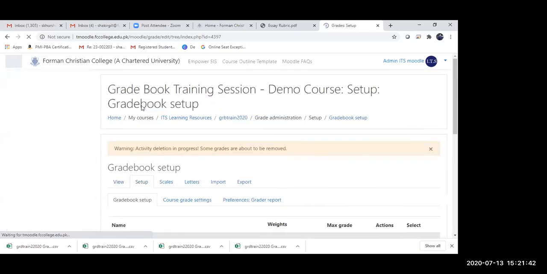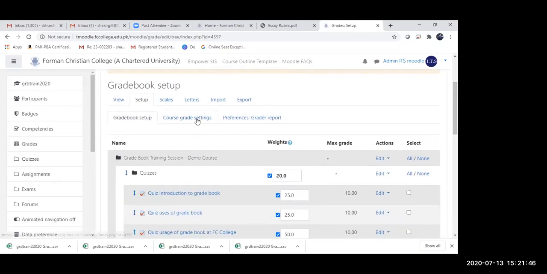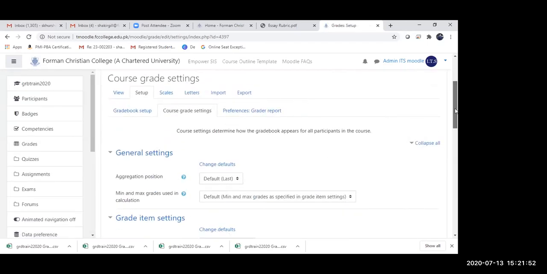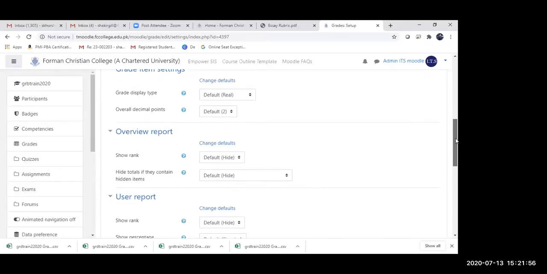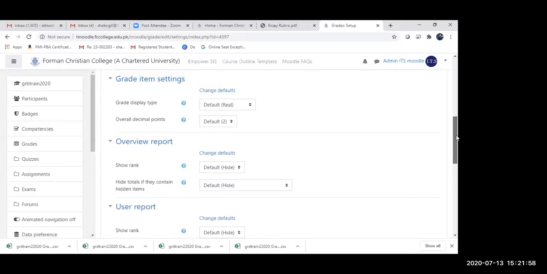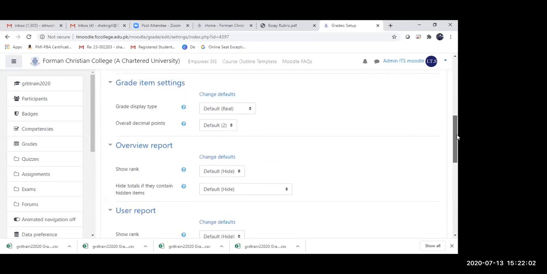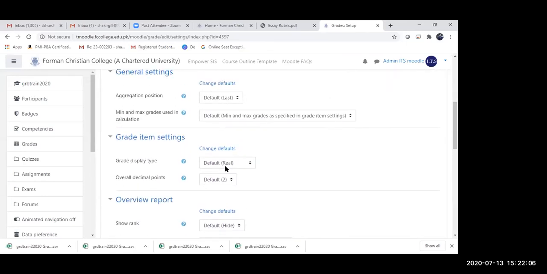If I go to the setup of my gradebook, I can go to course grade settings over here. Under the course grade settings, you need to see the grade item settings here.